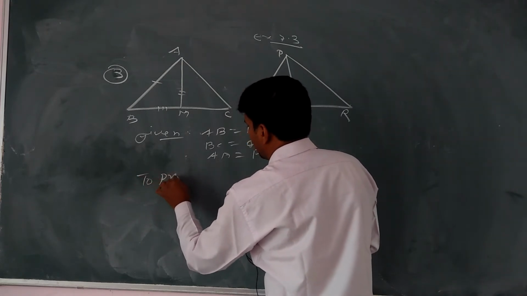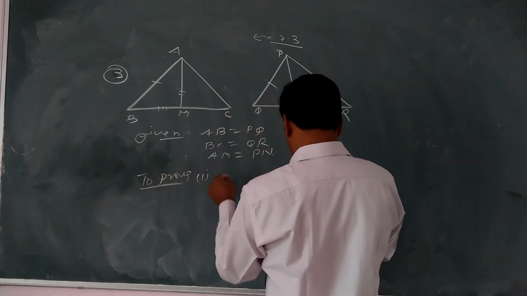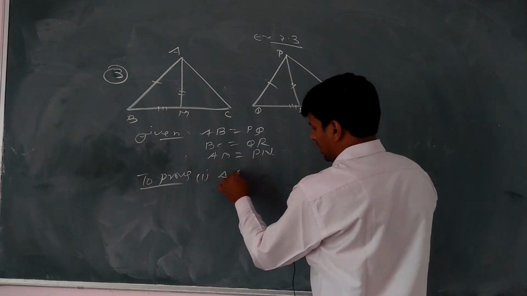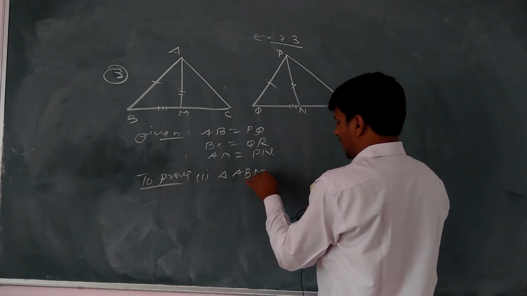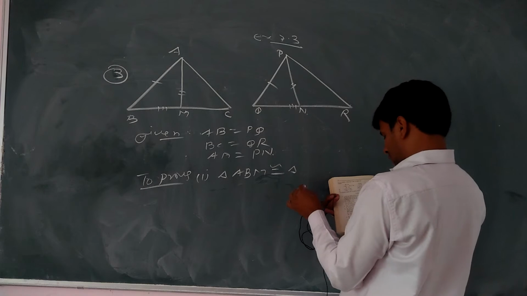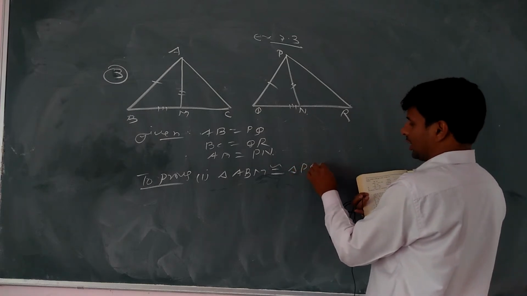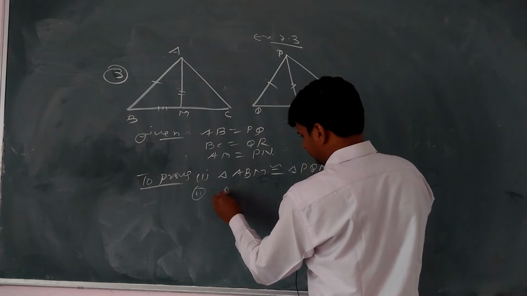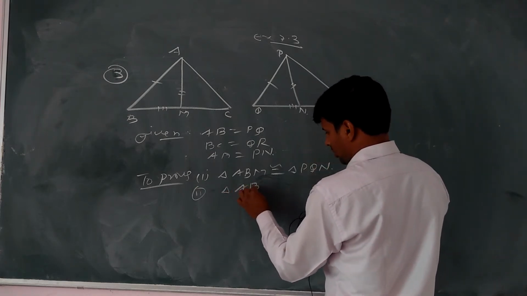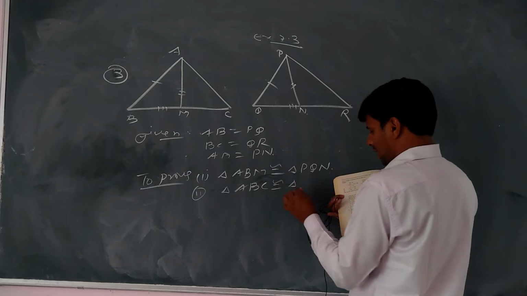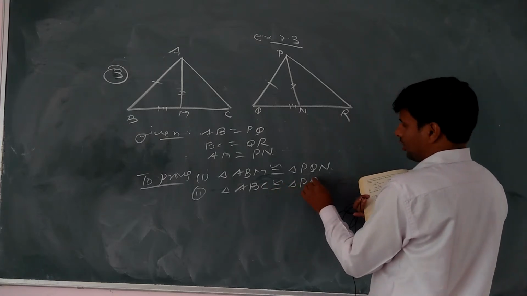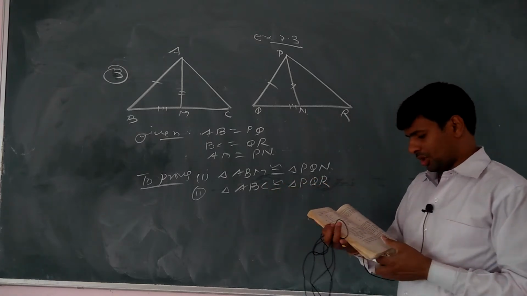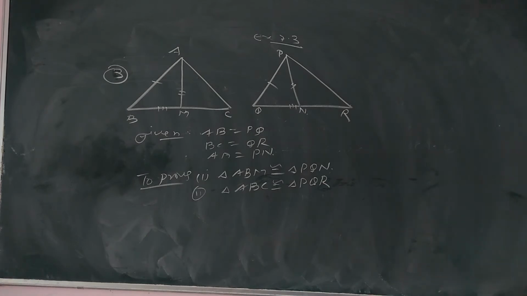This is given that we have need to prove that in first part triangle ABM congruent to triangle PQN. Second part, triangle ABC congruent to triangle PQR. These two conditions we have need to prove.